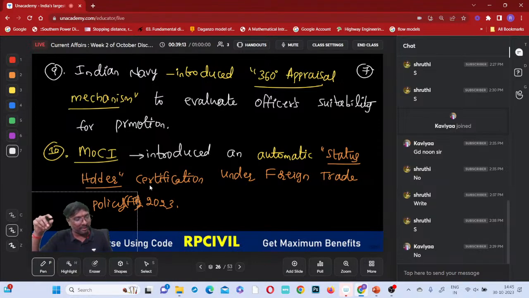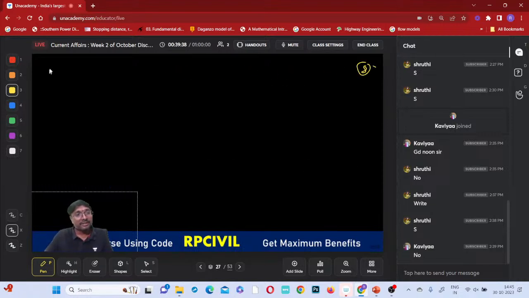Okay, foreign trade policy, right? What does it mean? Foreign trade policy means we can sell goods to other countries, right? So suppose if you are manufacturing something in your industry, you can sell it to the other countries, na? So this is status holder. If you are having this certification, then only you can sell it to other countries. Otherwise you cannot have business activities with the other countries, right? That is the main intention of this certificate. So there is no manual intervention. Who will be giving the certificates? Automatically that system will be giving the certificates, right?